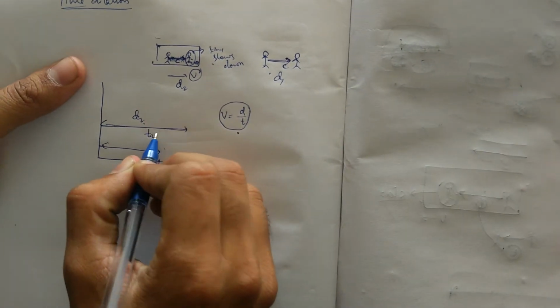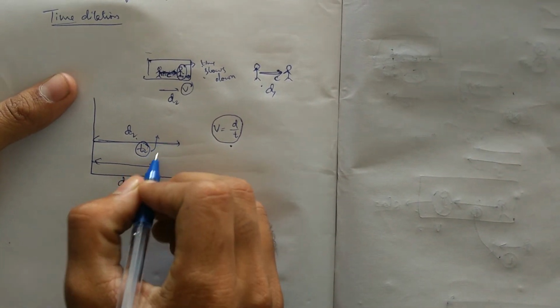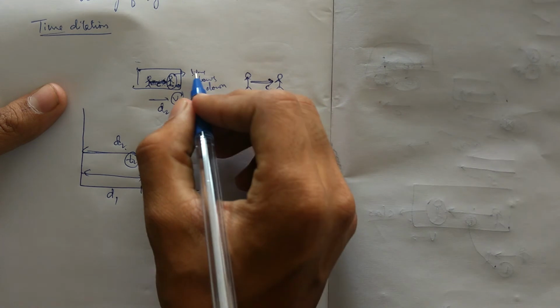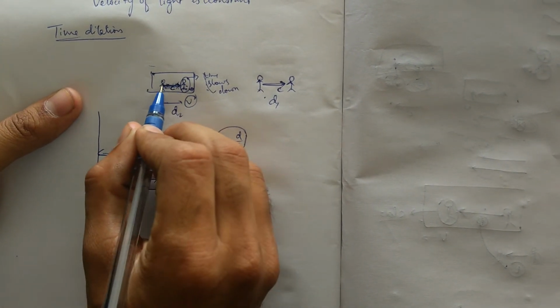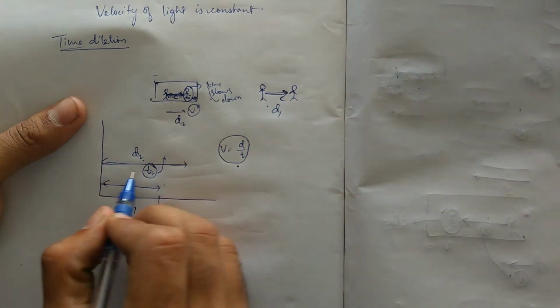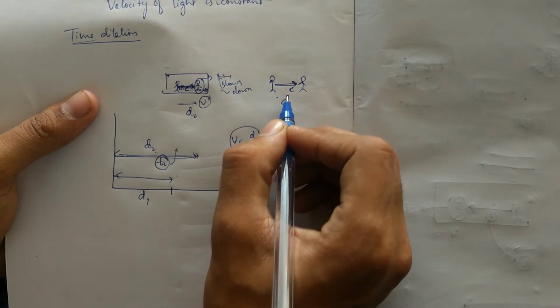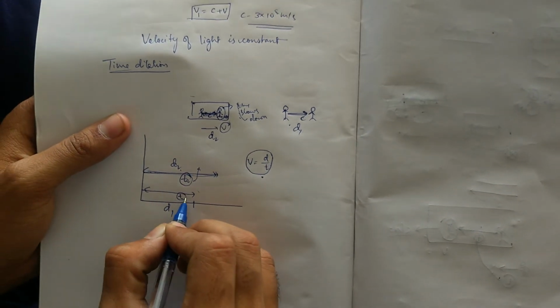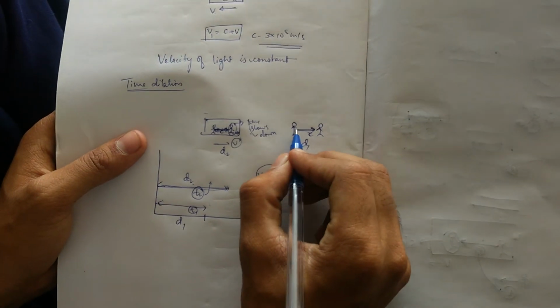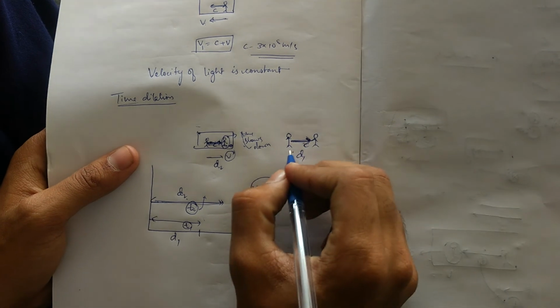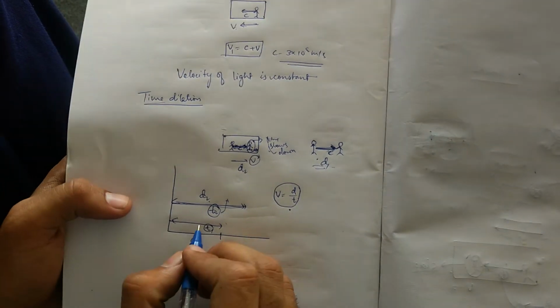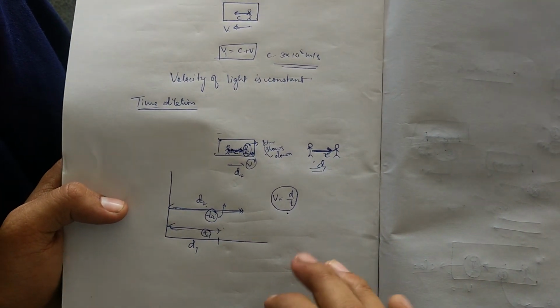So t2 is greater, and it slows down. The clock moves very slowly so that the light has more time to travel the larger distance, whereas here it takes time t1, and this time is the normal time we are watching.